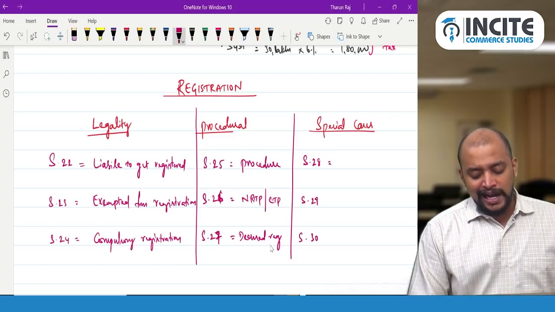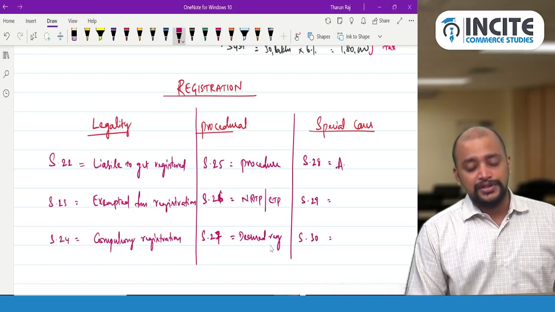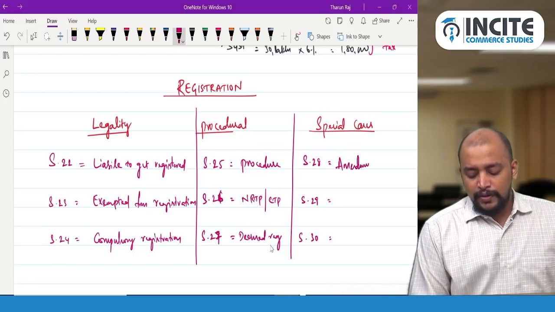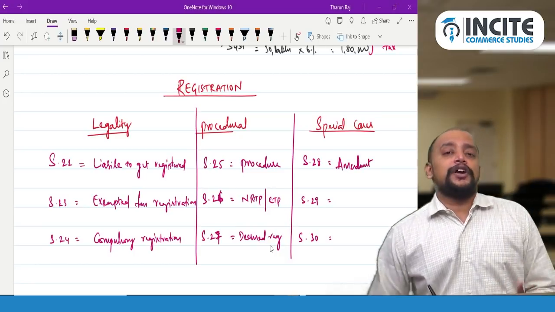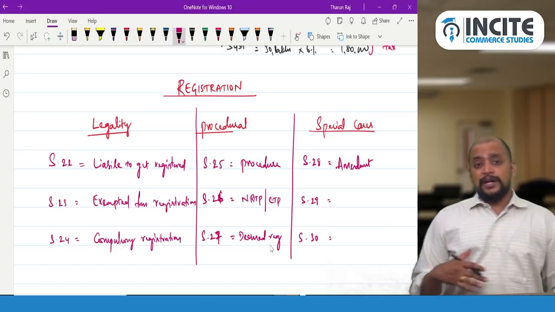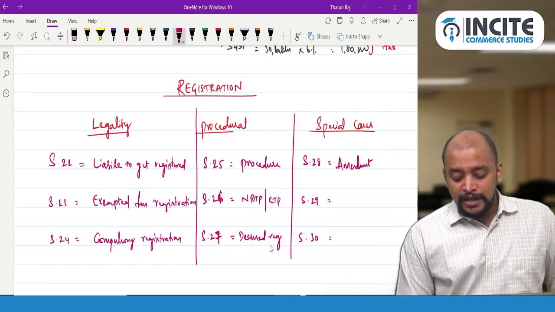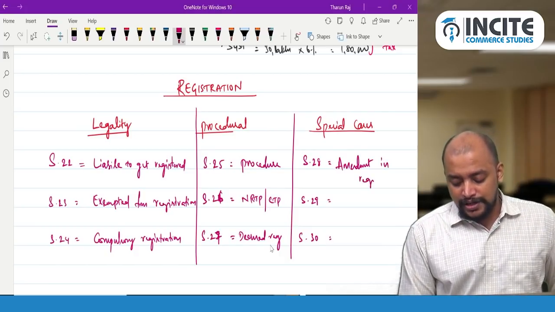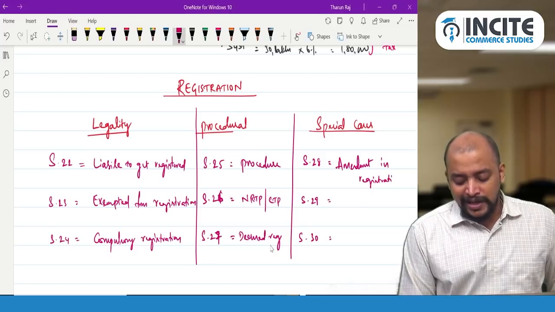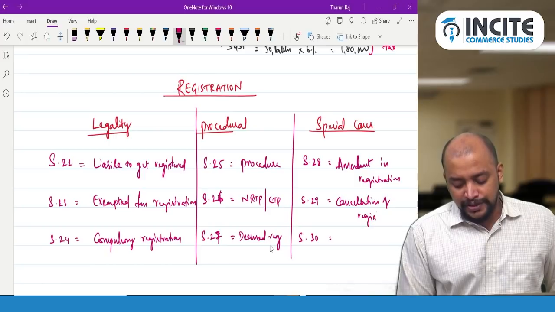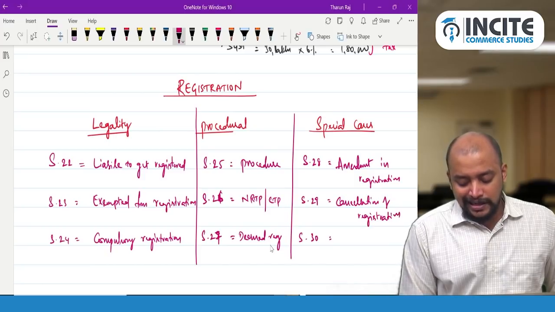Section 28 is amendment in registration. Whenever we make an application for registration, we would have given some details. If there is any amendment in those details, we need to submit a form. So amendment in registration. Whereas section 29, cancellation of registration. Whereas section 30, that is revocation of cancellation of registration.